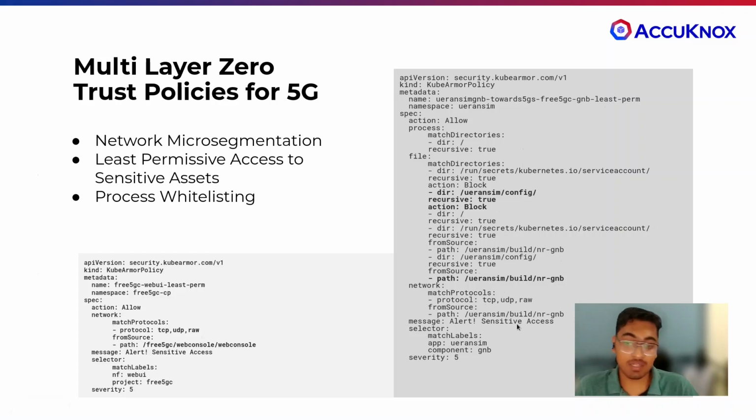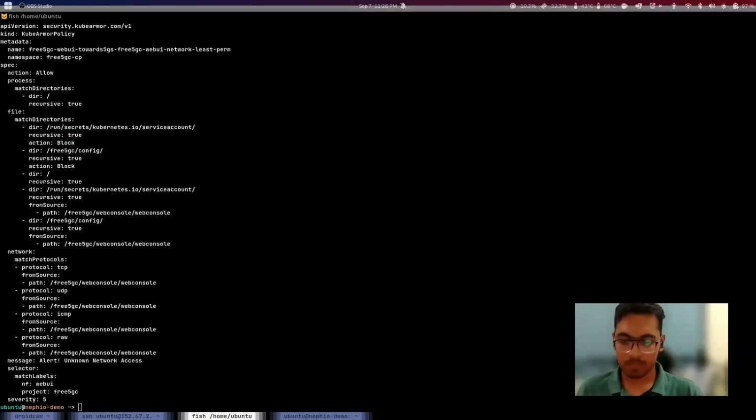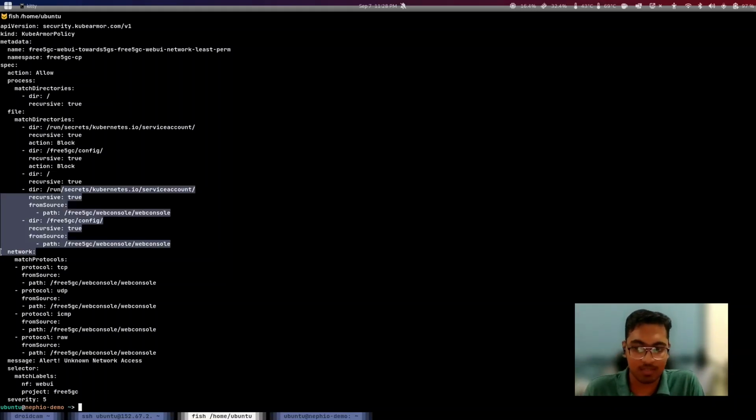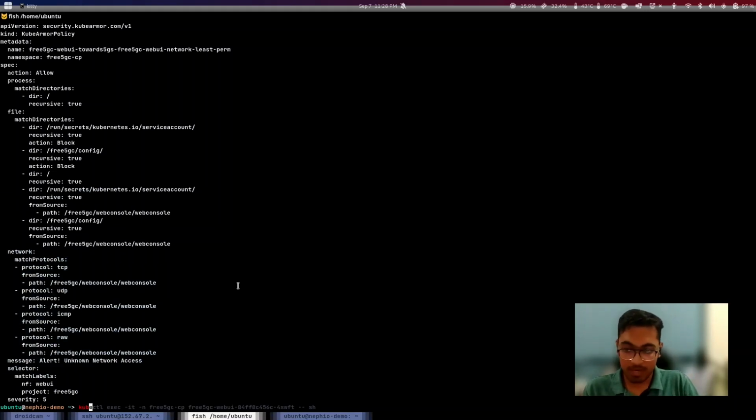So multi-layer zero trust policies for 5G help us with network microsegmentation. It provides least permissive access to sensitive assets, and it helps us with process whitelisting. Let's try to apply the zero trust policy generated for the web UI service. As we can see, only the web console is able to access sensitive assets and network primitives. Let's apply this policy.